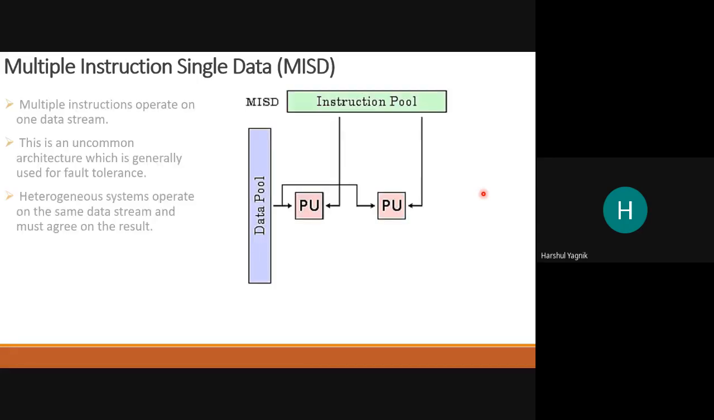The next, these are the classifications of different kinds of processors possible. Next is multiple instruction single data. Over here, multiple instructions operate on one data stream. This is the uncommon architecture, as I told you earlier, which is not most popular, but it is used for the application of fault tolerance.